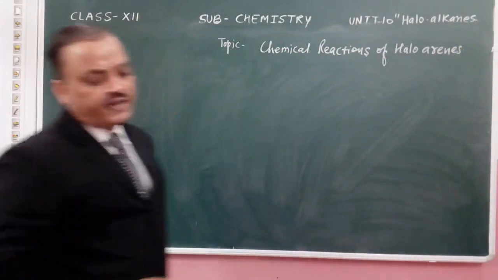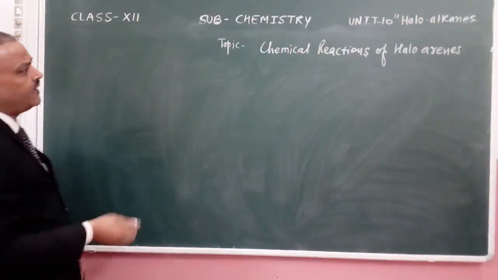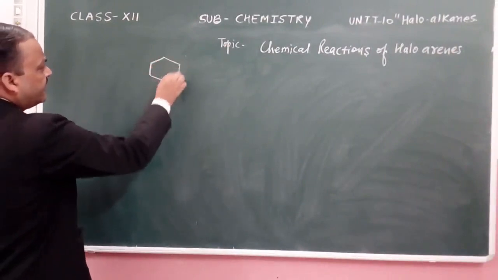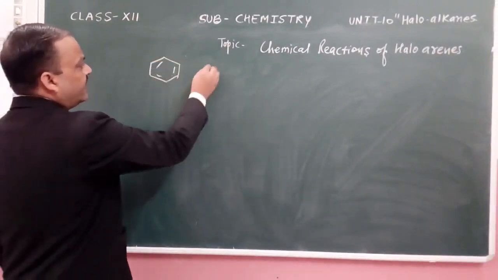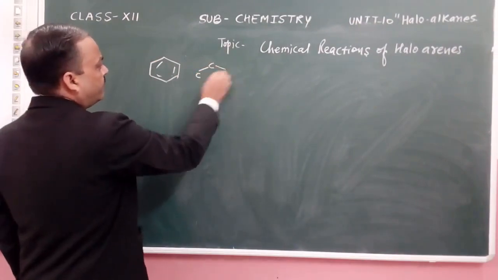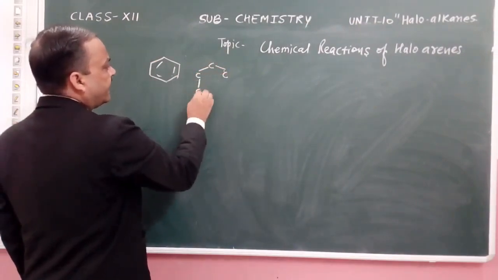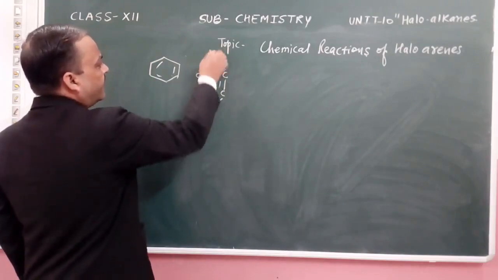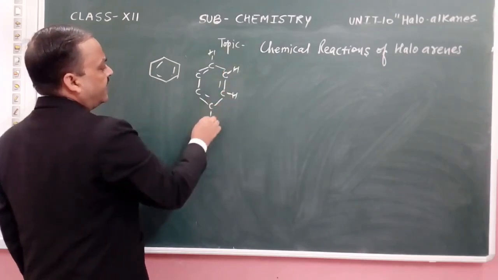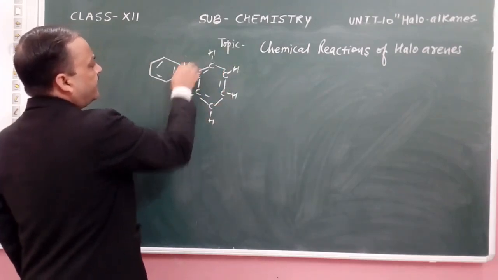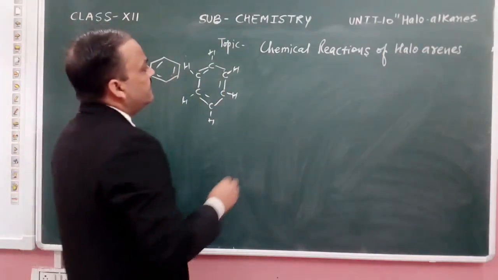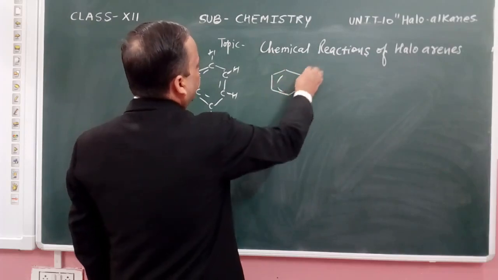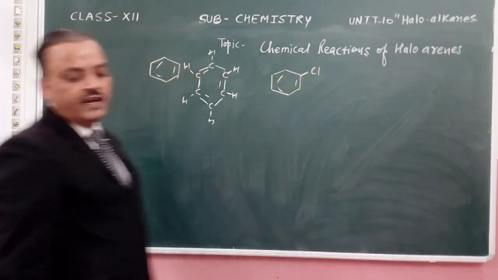We know the meaning of haloarene. When a benzene ring is present and one hydrogen atom of this benzene ring gets completely replaced by a halogen atom, that is, when the hydrogen atom attached to the carbon is replaced by a halogen atom, we get the haloarene.